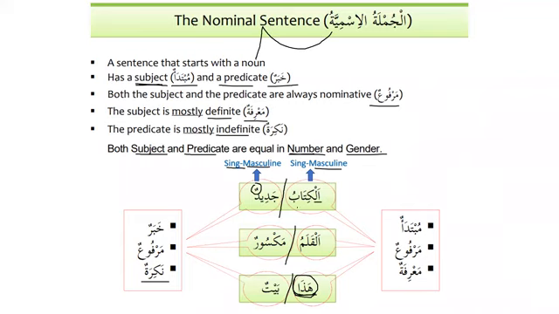So al-kitabu jadidun. But if we have two books, then what do we say? Al-kitabani jadidani. Do you remember the ani sound? Ani sound for the dual. Al-kitabani jadidani. Al-qalamani maksurani, and so on and so forth. So inshallah, I'm sure it's clear now. The rest of the things you already know. The new information that we can see over here is that they are equal in number and gender. That's number one. And number two, the subject is called mubtada'un and the predicate is called khabarun.